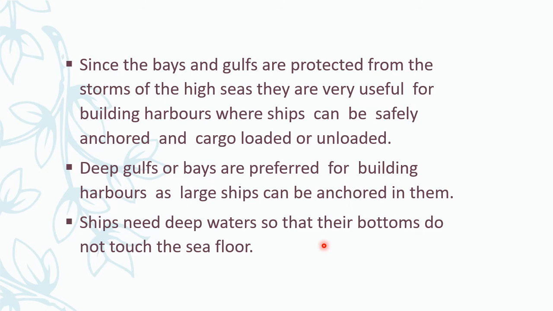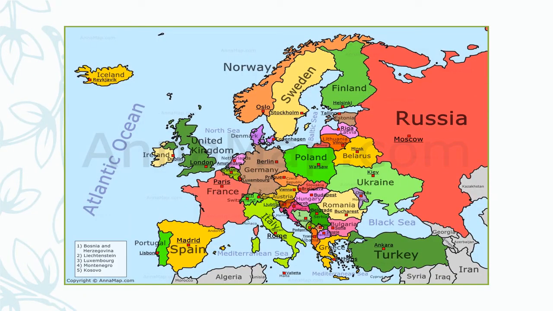So for that reason, they check which one is very important for harbors. So basically deep gulfs and bays are totally preferred by Europeans. Of course, Europeans have more gulfs and bays.